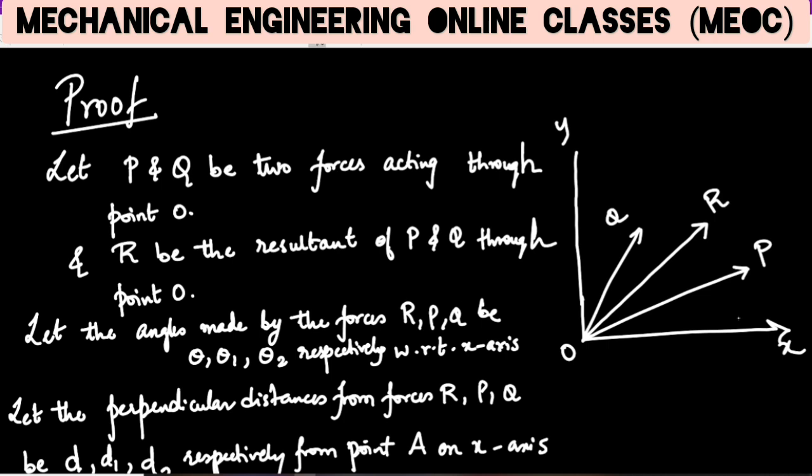This is the resultant. Let R be at angle theta with respect to the x-axis, P at angle theta 1 and Q at angle theta 2.